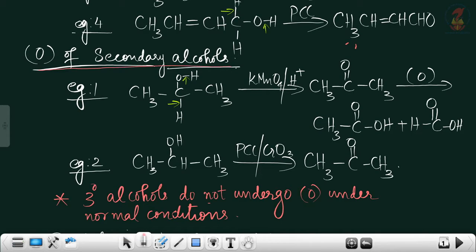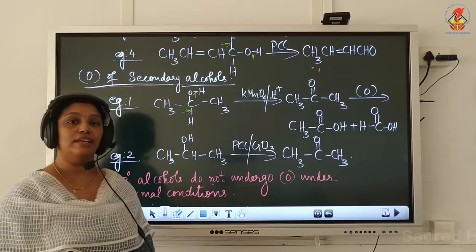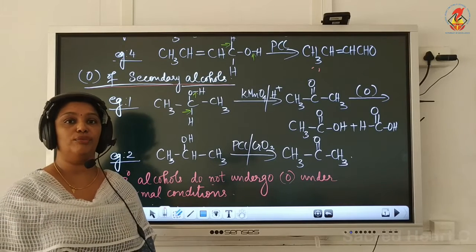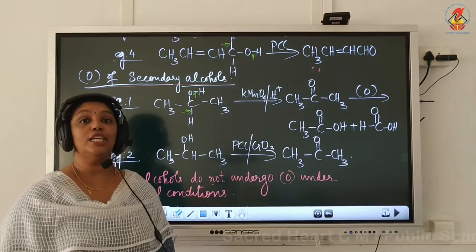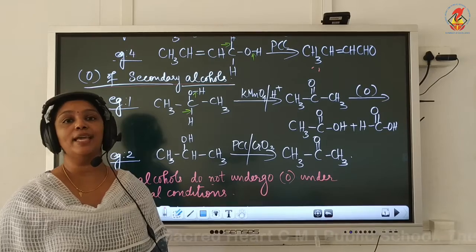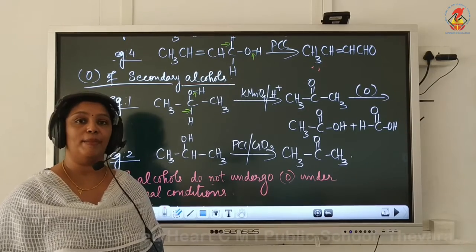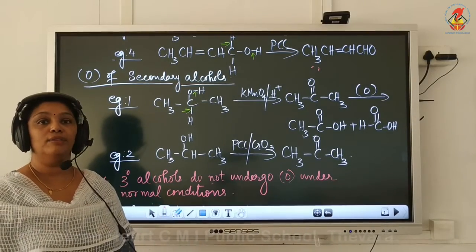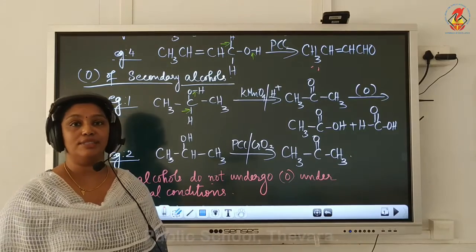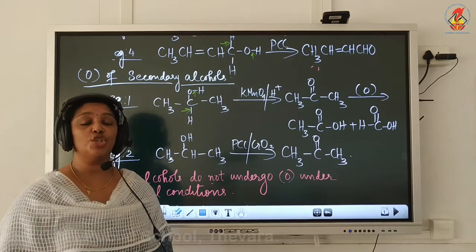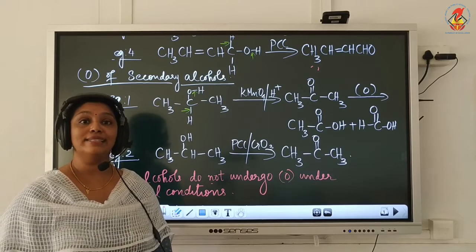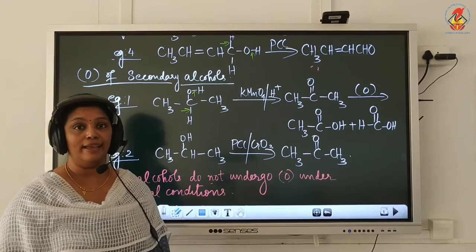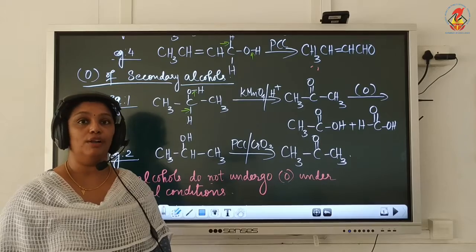Oxidation of secondary alcohol. Secondary alcohol on oxidation with acidified KMnO4 or acidified K2Cr2O7 will give ketones first, with the same number of carbon atoms as the parent alcohol. Now these ketones will further undergo oxidation to give a mixture of carboxylic acids, both containing a lesser number of carbon atoms than the parent alcohol.